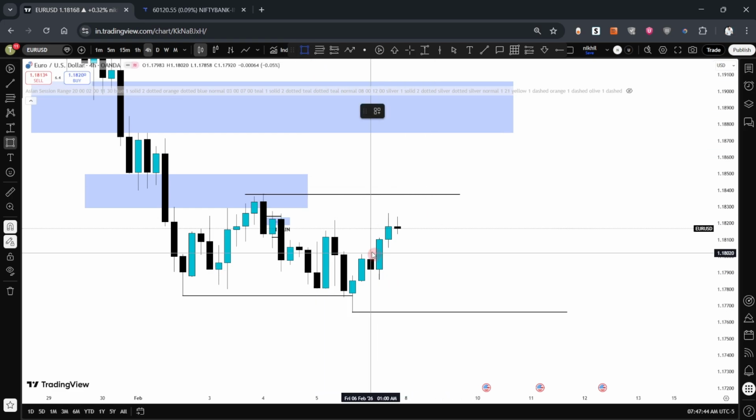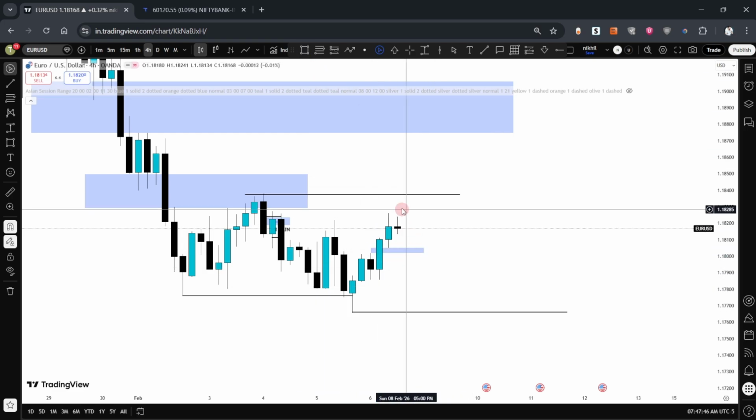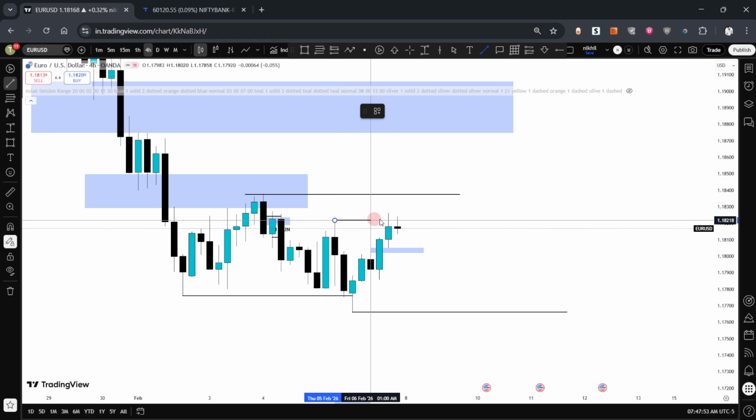only this zone, a retest will give us a confirmation to buy. I will target this high. This high has already been mitigated, so I will target this high, and then this fair value gap.